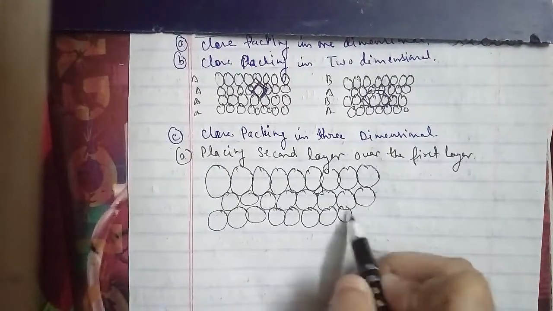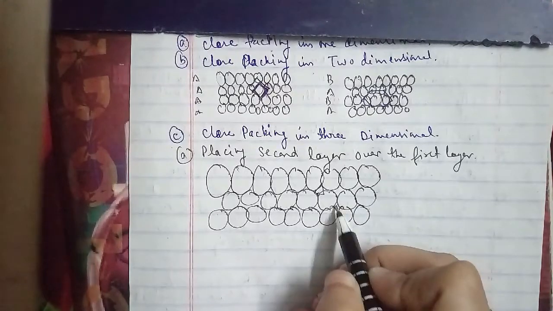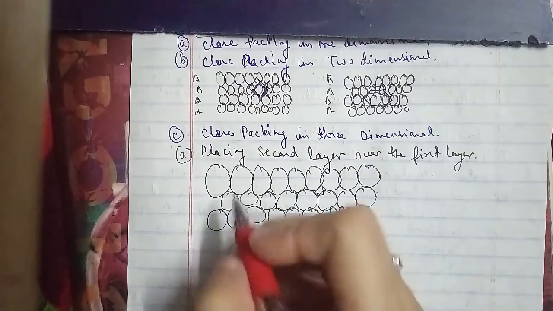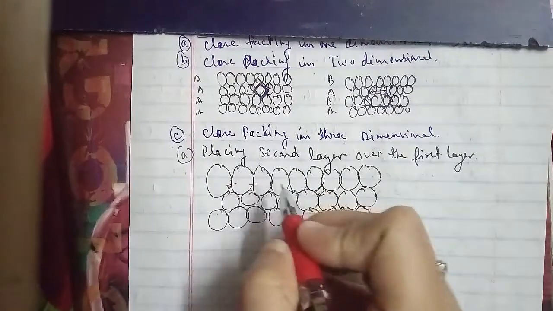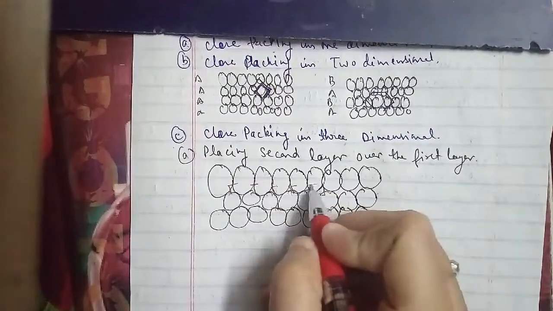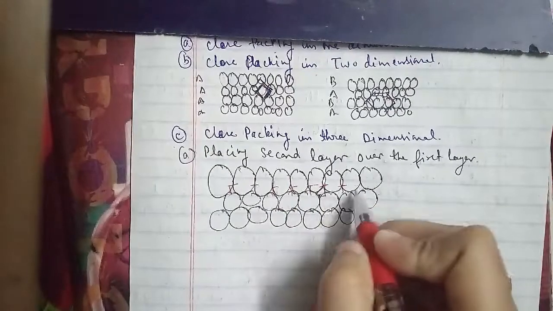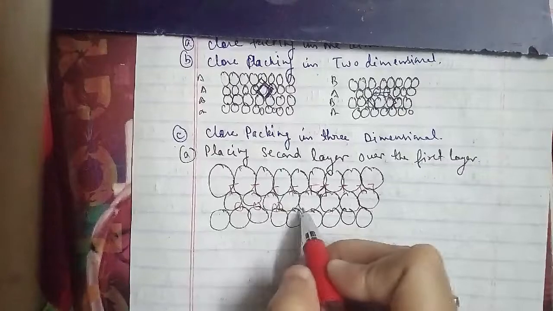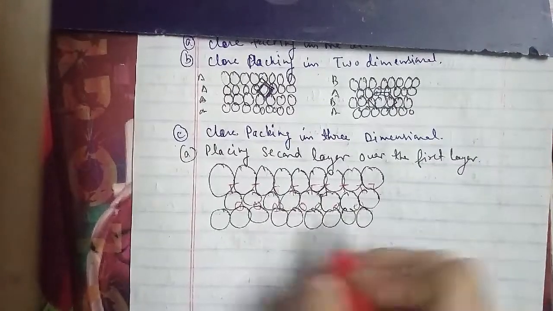So if the number of close packed spheres is n, octahedral voids will be n, and tetrahedral voids will be 2n here. Then next we'll talk about placing the third layer over the second layer, which is the second category.